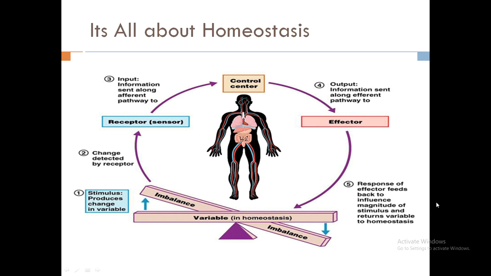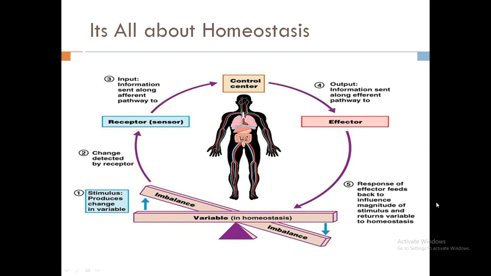So the stimulus, as we discussed earlier in the nervous system, is a change in the internal or external environment. Our body receives that stimulus through specific specialized cells, tissues or organs known as receptors.